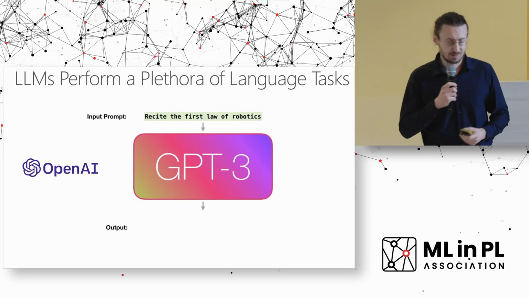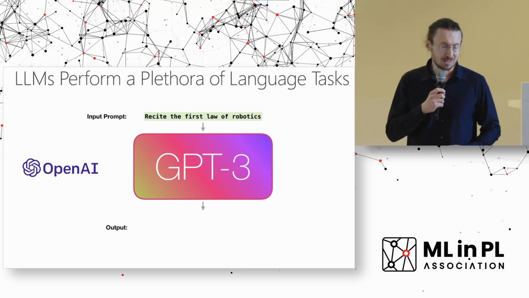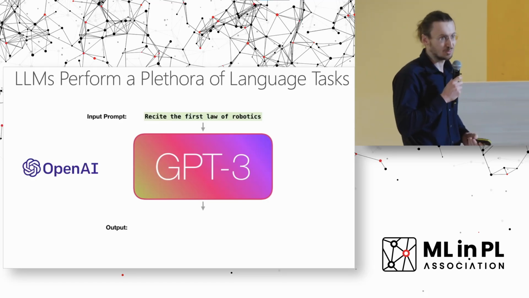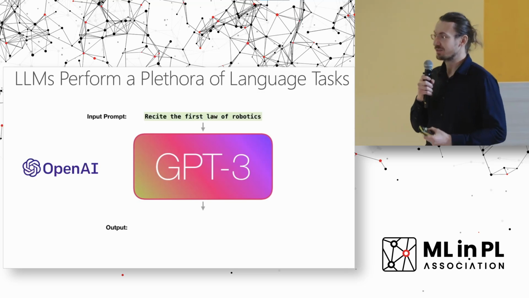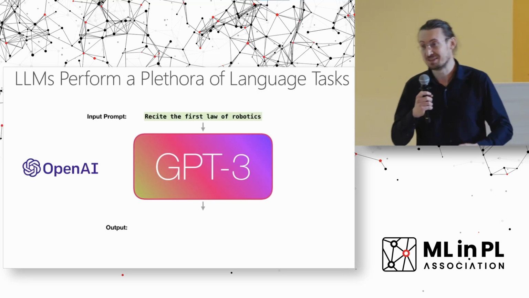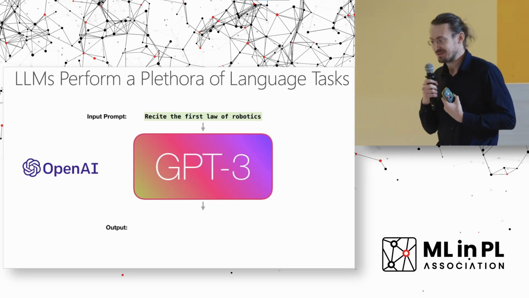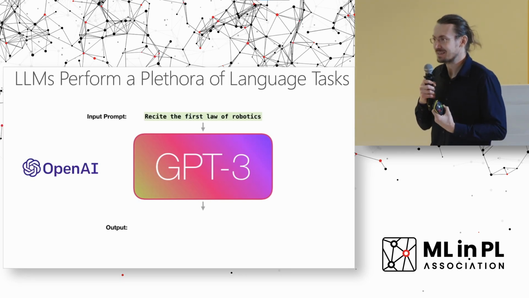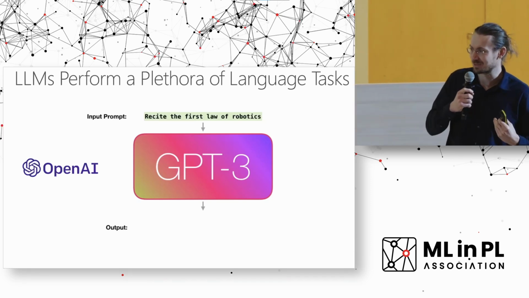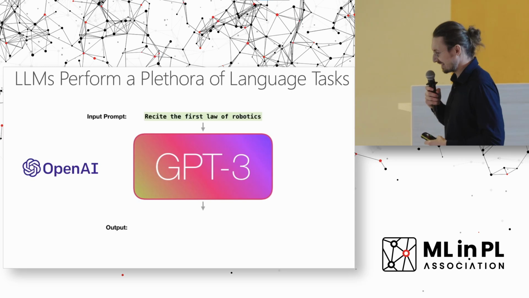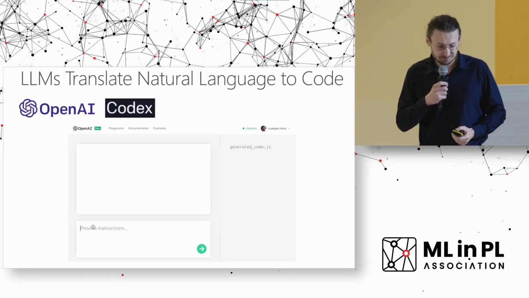What's more is that OpenAI exposes many of these different LLMs, and we can benefit from them, for example, to improve our text. You can ask GPT-3, for example, to recite the first law of robotics, and it happily does that for you. And also what I really find, for me personally, outstanding is that I can easily improve my text when I just copy my text to this service, and then it is improved substantially. So this is very impressive.